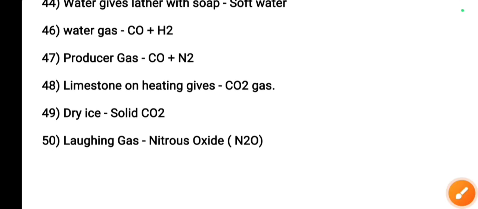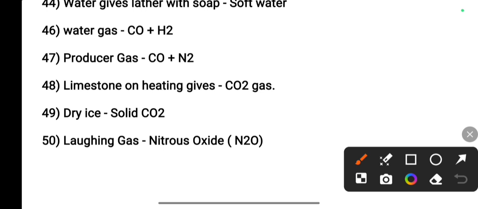Next, water gas. Water gas is the combination of carbon monoxide, CO, and hydrogen, H2. Producer gas is the combination of carbon monoxide and nitrogen, N2.